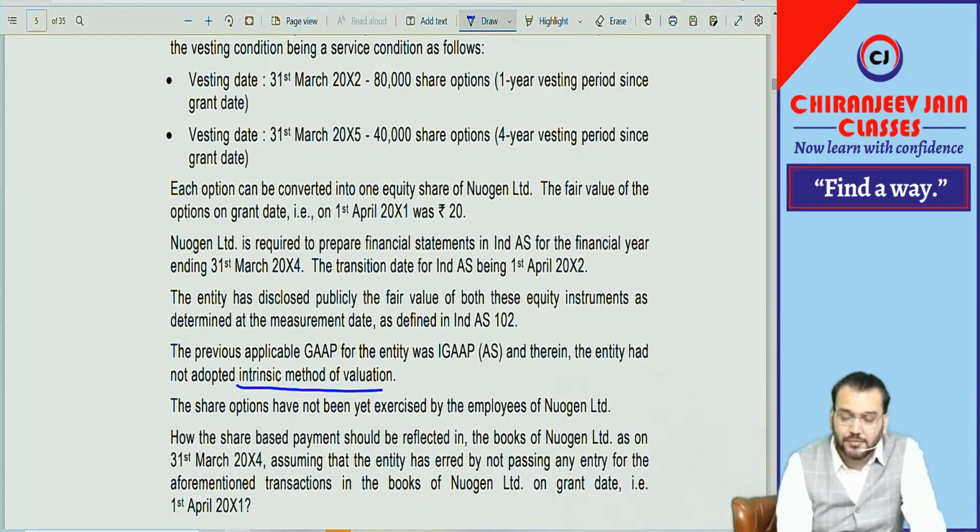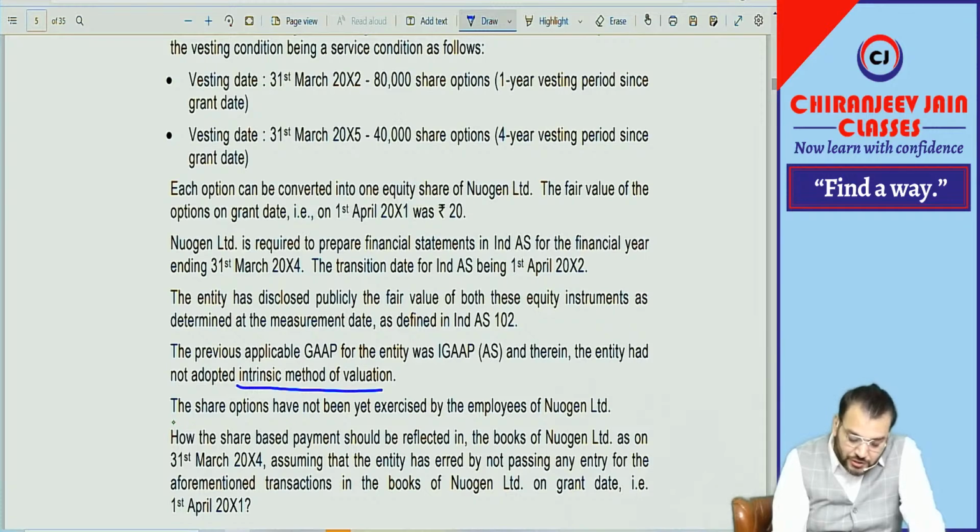As per IGAP there was no accounting standard on share based payment, but there was one guidance note which used to deal with intrinsic value as well as fair value. Both options were given, but they have given that as per previous GAAP the entity has not adopted the intrinsic value method. It means they have not recognized the share based payment transaction, even though some ESOP was granted.